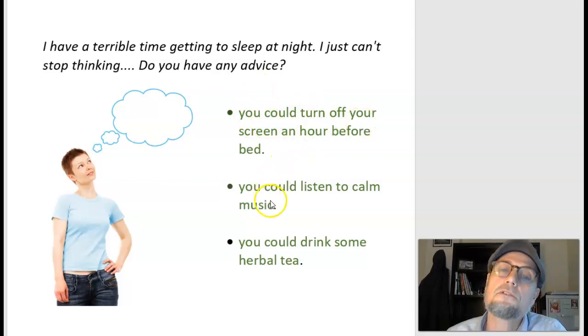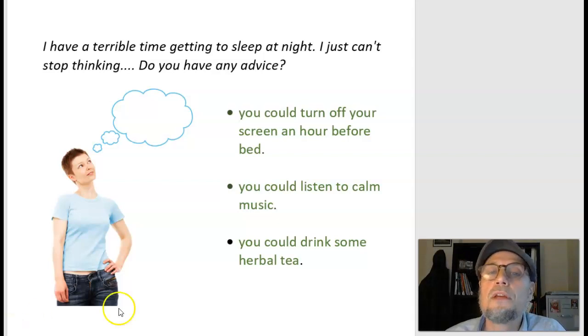You could turn off your screen, you could listen to calm music, you could drink some herbal tea, and all of those things are options or choices that you can do. You can choose any of them, you can choose all of them. It's completely up to you.